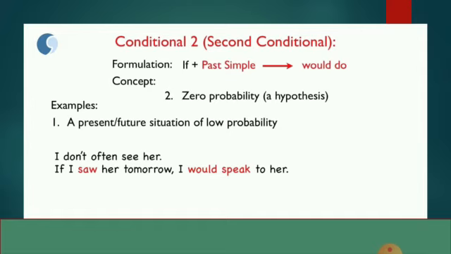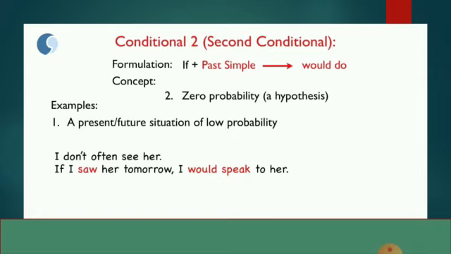Now conditional 2: the formulation is if plus past tense and then would do. In the first part of the sentence we use if, and with that we use the past simple, and then in the next part we use would. Now dear students, please remember would is a modal, and with every modal we use the first form of the verb. The concept of it is zero probability. That means the situation cannot be possible. For example, a present or future situation of low probability.